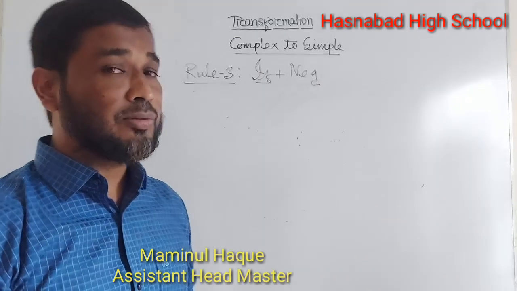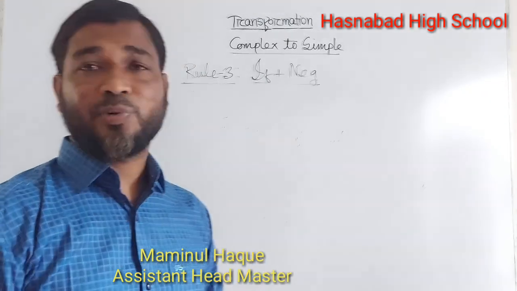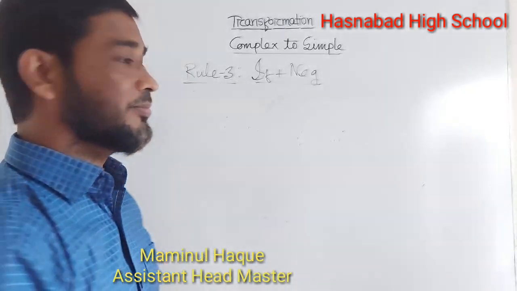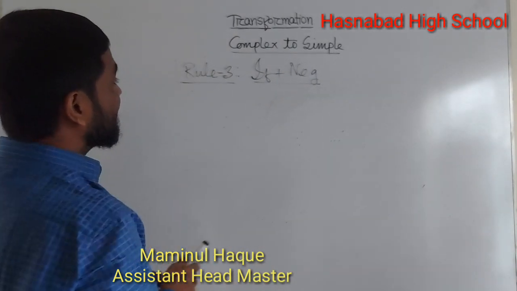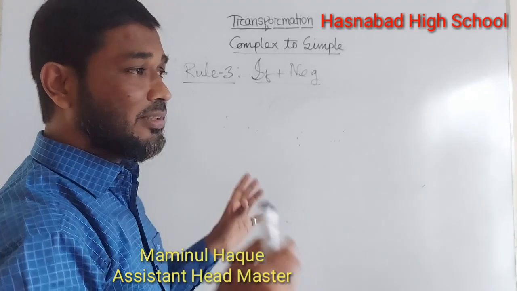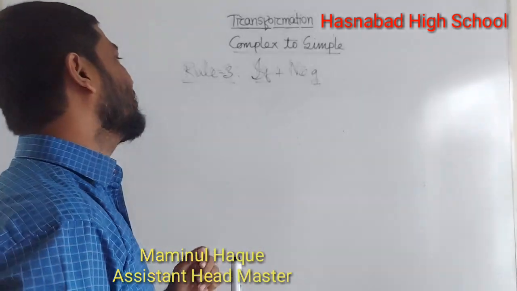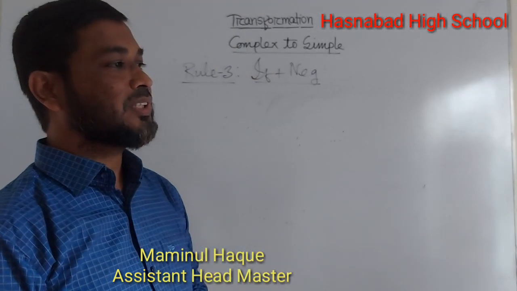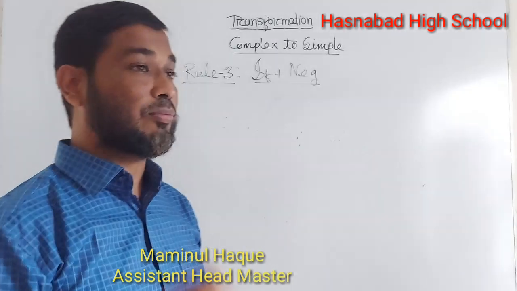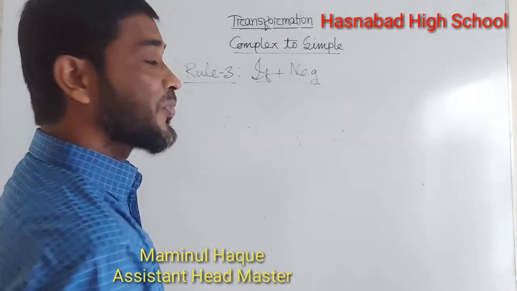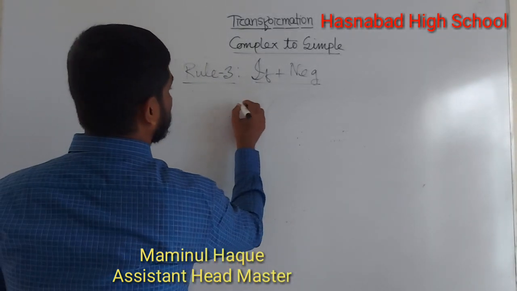It refers to one being positive and one being negative. Before, you understood if plus affirmative, and now it is easy for you with if plus negative. The rules are the same, only you have to change the word by with the help of without.